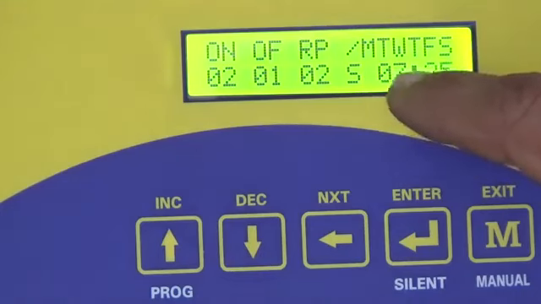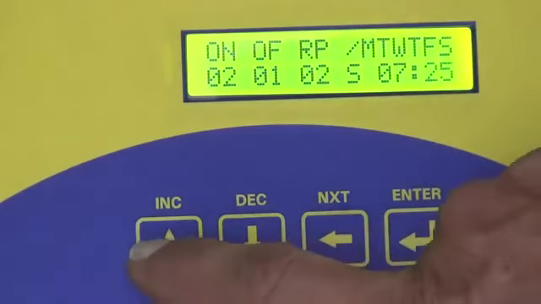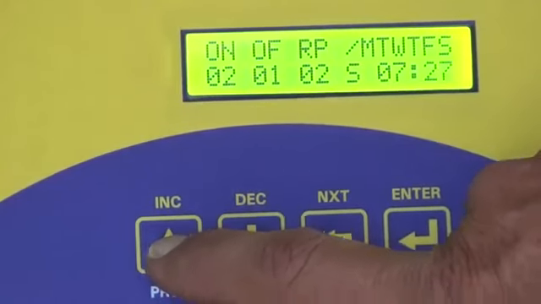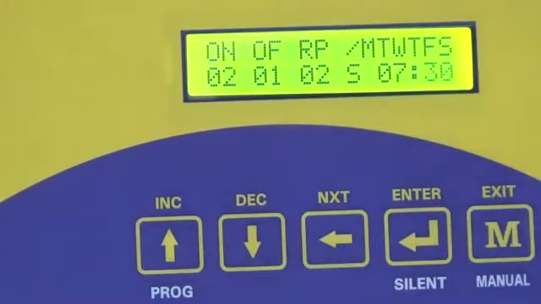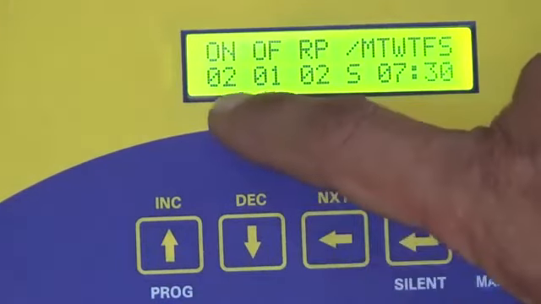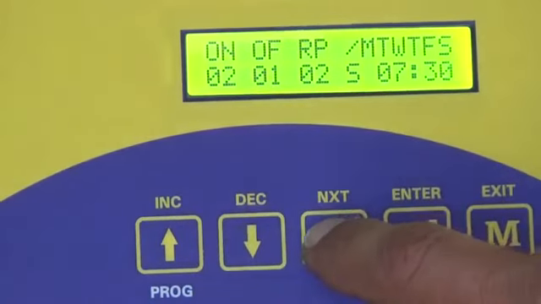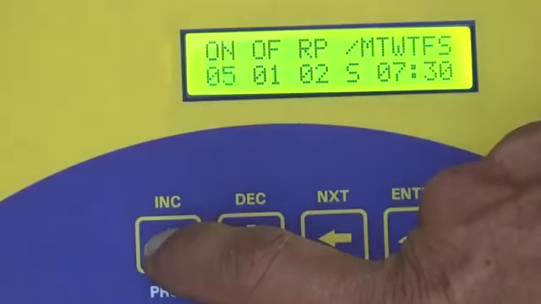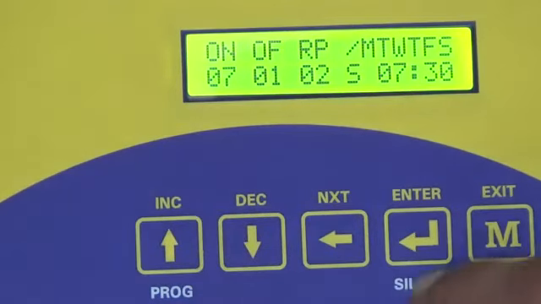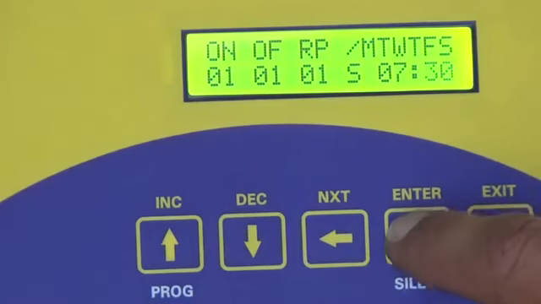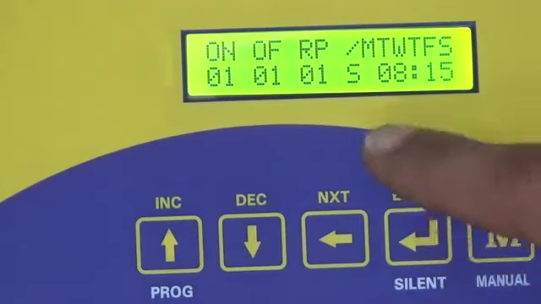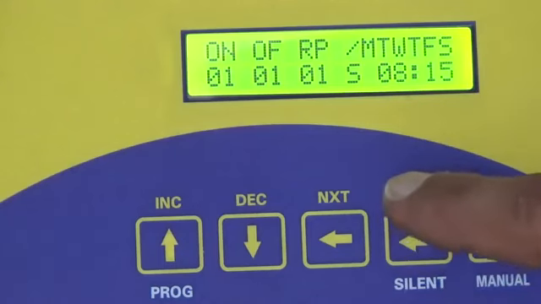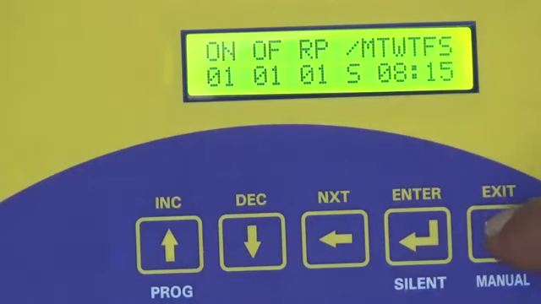Assume you want to make this to 7:30. Use the increment key and make it 7:30. Now if you want to change the on time of the bell, use the next key, come to on time, increase this to 7 seconds. Press enter. The data is stored. If the editing session is over, press the exit key.